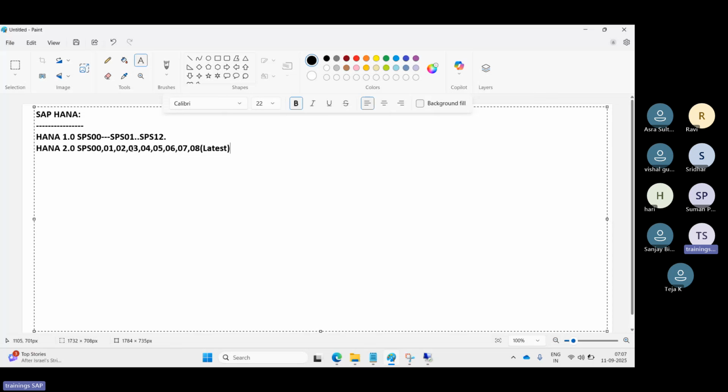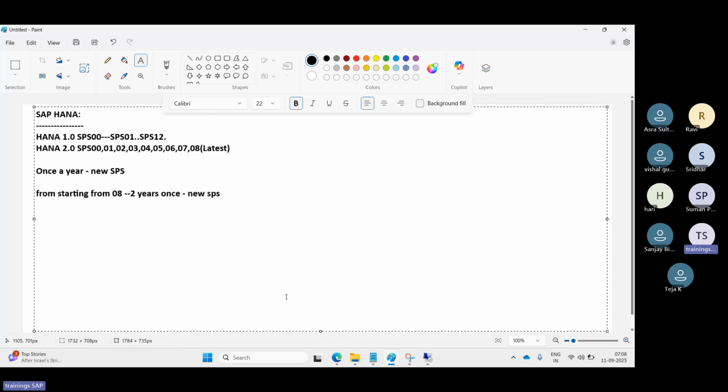Okay. So up to here, 00 to 07, once a year they release the new SP. Right? Starting from 08 onwards, every 2 years they will release the new SP.